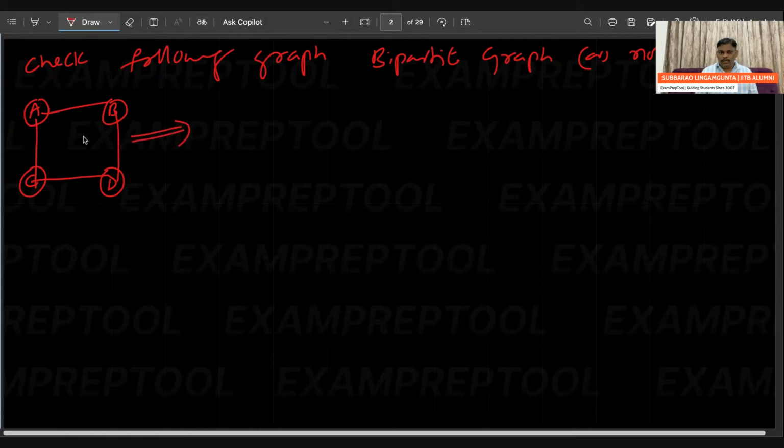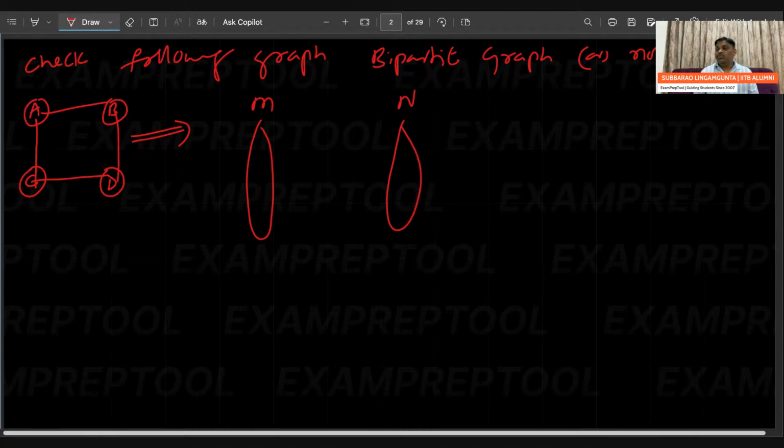See how I am doing. I have to verify whether it is a bipartite graph or not. First thing, divide the vertices into two parts, M and N. This is M, this is N. I divided M and N. That is perfect. And remember, divide V into two non-empty sets.